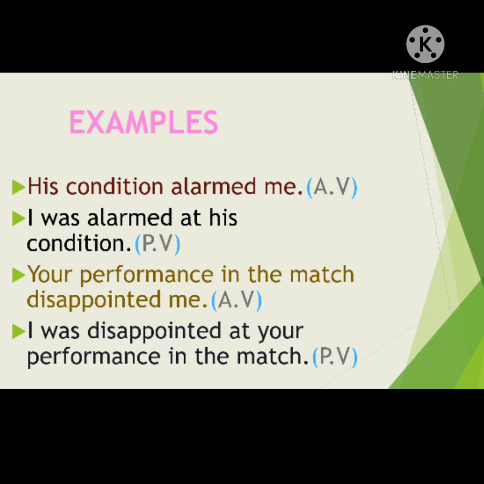Then here also, here disappointed you got here. So it's past tense. Again, me changes to I in the passive voice. So what you'll get here? I was disappointed. You won't use by here.